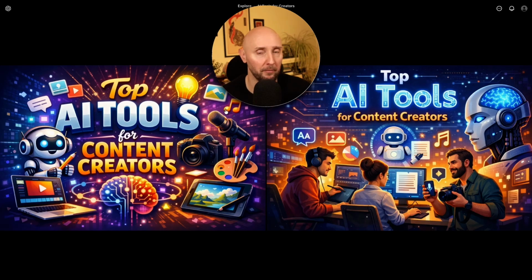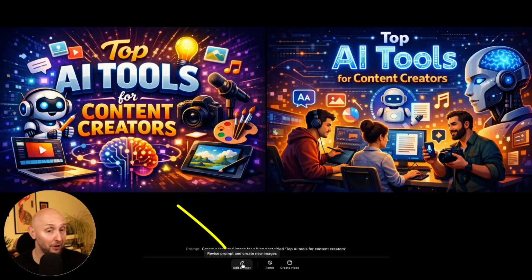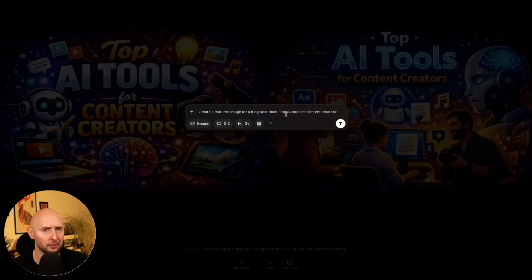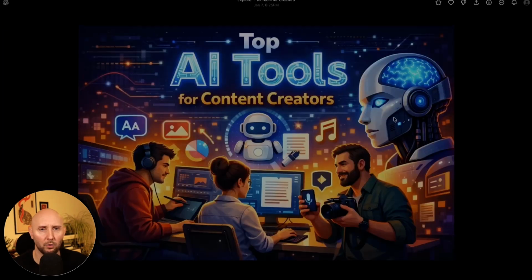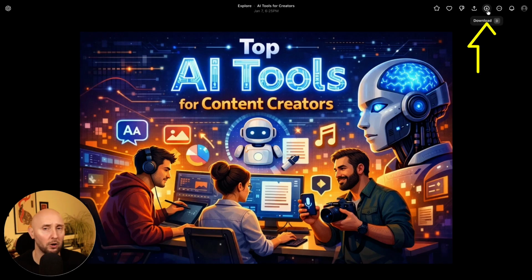I can download both of them if I want to, or I can come down to the prompt area at the bottom right here and edit my prompt and get Sora to make some changes if I wanted some changes made. But let's say I like this one. All I need to do is click on it and come to the top and click on download. And this will download now to my computer, ready for me to use in my blog post.